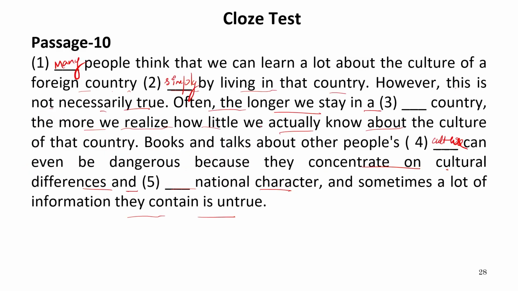Words are differences and exaggerate national character, and sometimes a lot of information they contain is untrue. So exaggerated means when something is talked about excessively, which is not as much as we have shown. So the correct word is exaggerate. Therefore, these are the words that are suitable to be filled in this passage.